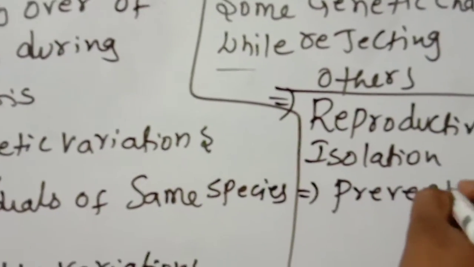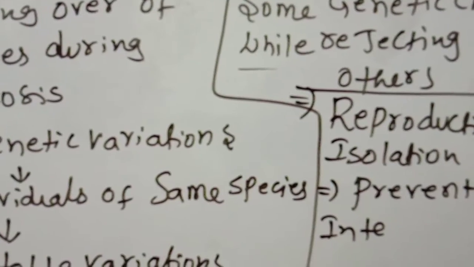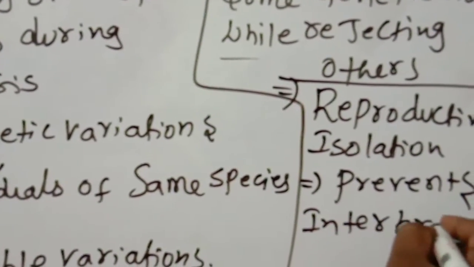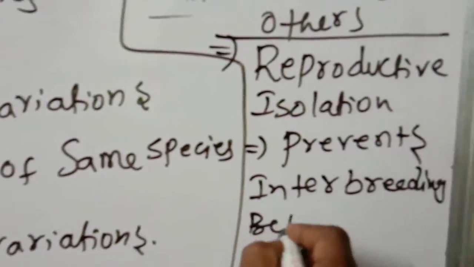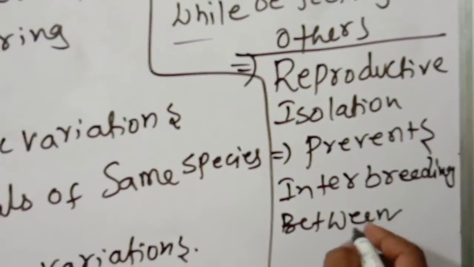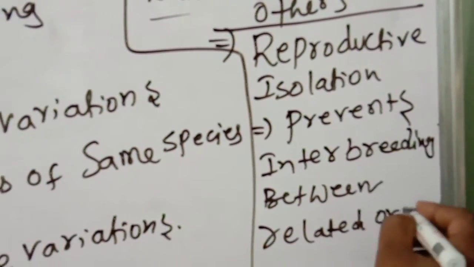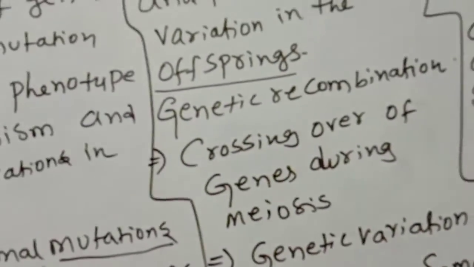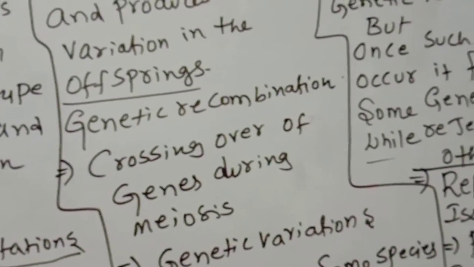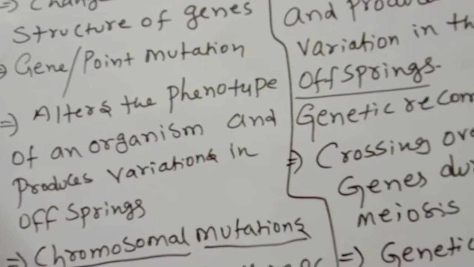It prevents interbreeding between related organisms. Reproductive isolation is there in the sense we can prevent the interbreeding between the same or different species.